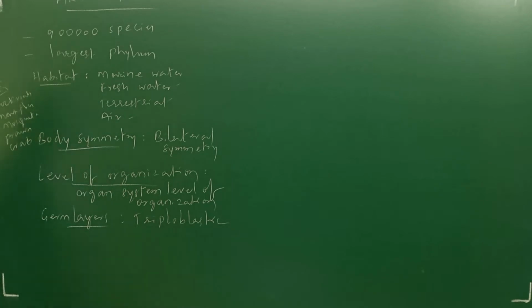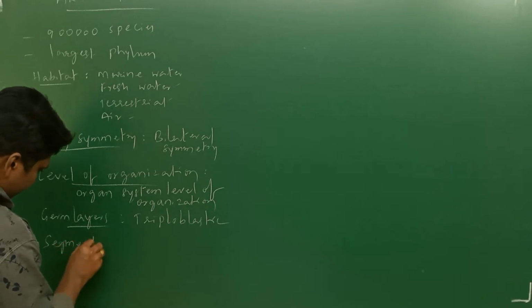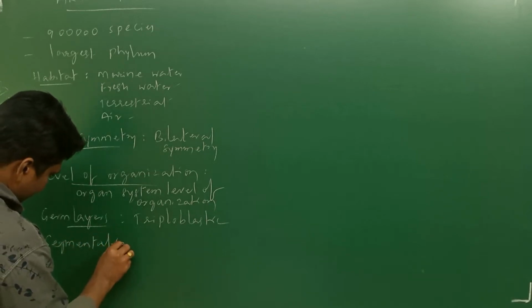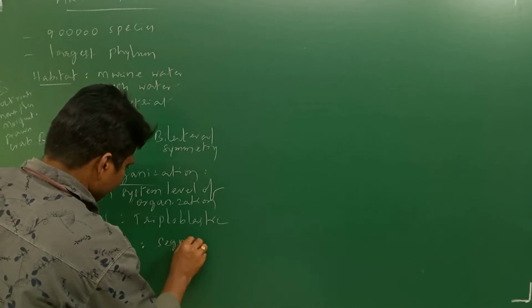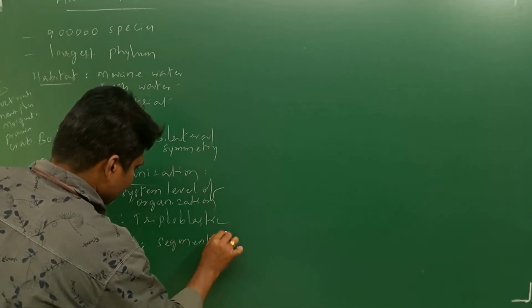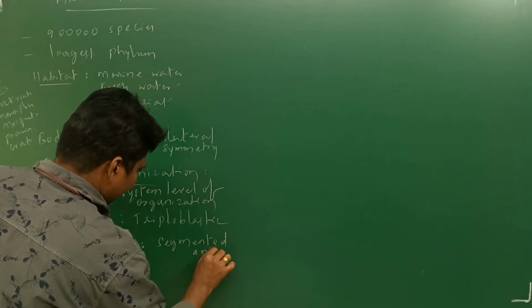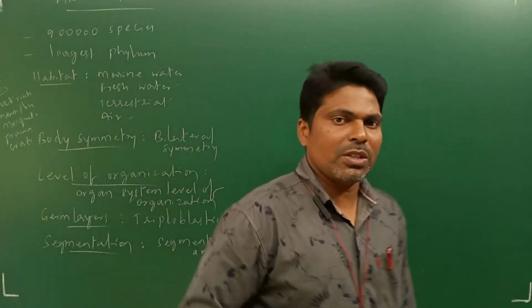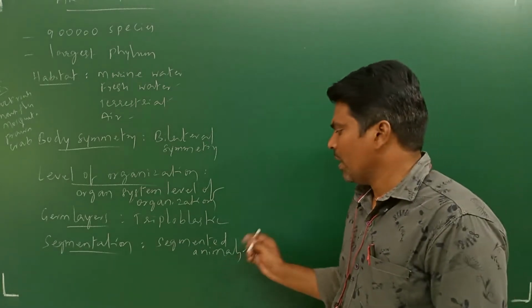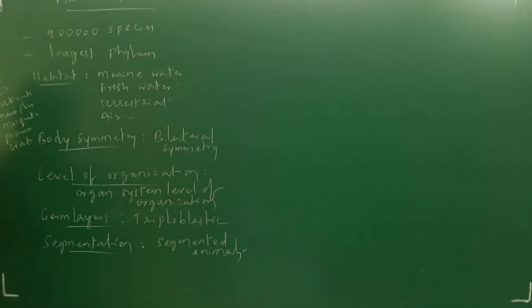What is the next feature? Segmentation. These are segmented animals. Like in Annelida, where you observe metameric segmentation, here also segmentation is available.